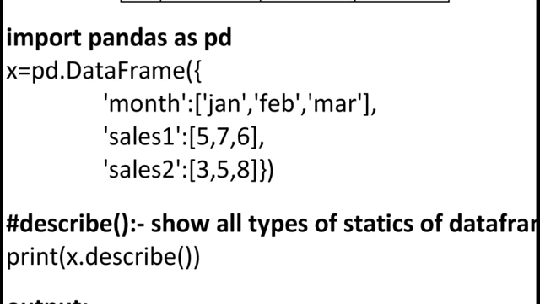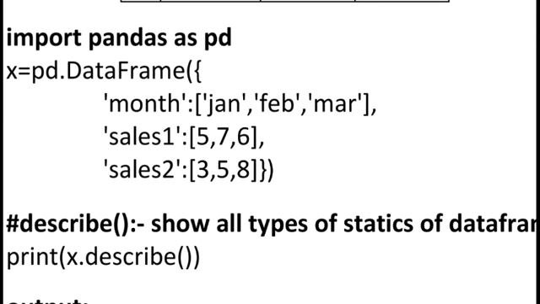Then we can use colon. In a dictionary we already know that before the colon is always the key, and after the colon are always the regarding values. So here you can see in square brackets Jan, comma, Feb, comma, March, because these values belong to the string data type, so I am using single quotes. Jan has single quotes, Feb has single quotes, March has single quotes. Then I am using a comma because this is our first column complete.